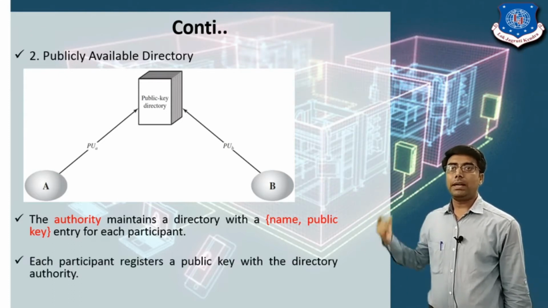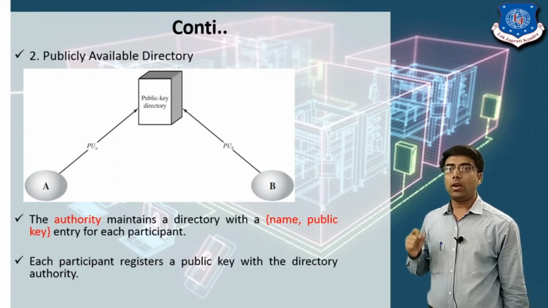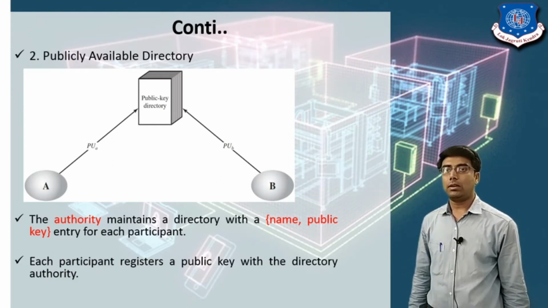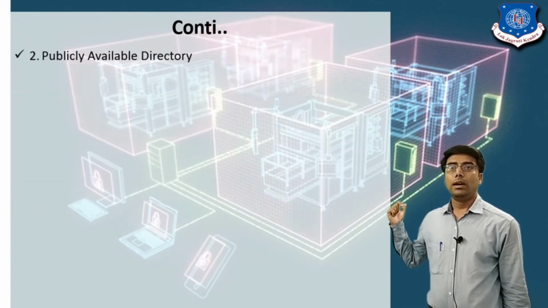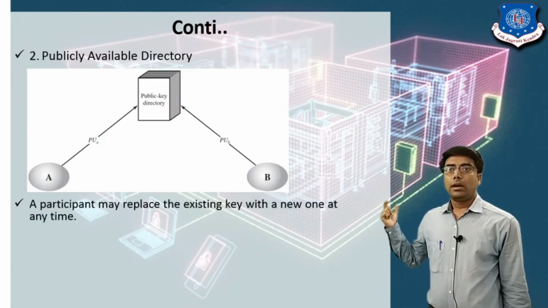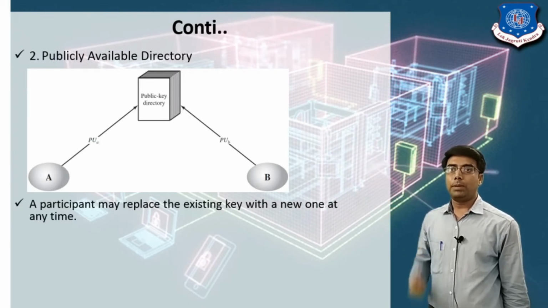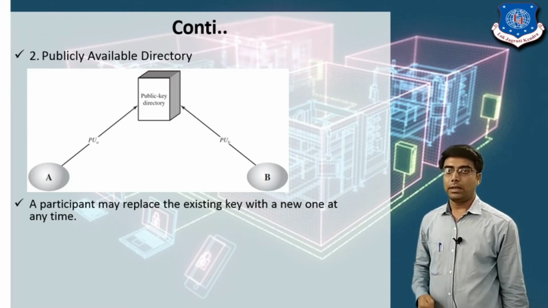Each participant, it means however many users there are in the network, all the users should register their public key with the public key directory. Now if A wants to modify the public key, it is automatically updated in the public key directory.